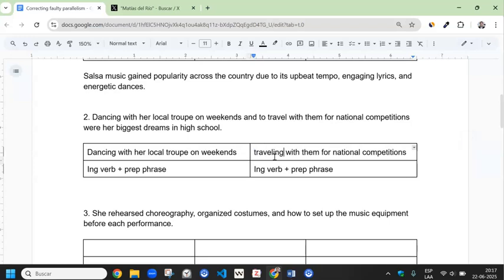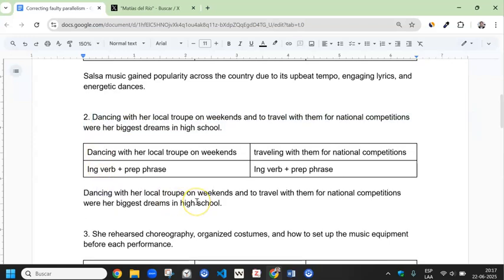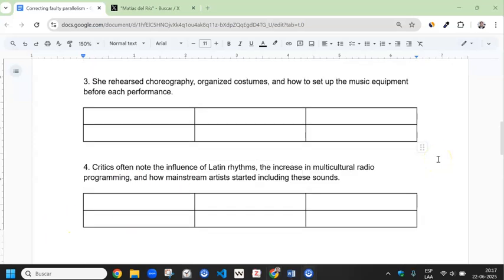It's traveling. So the corrected sentence would be this one. Dancing with her local troupe on weekends and traveling with them for national competitions were her biggest dreams in high school, and now this is perfectly parallel. Let's continue with number 3.